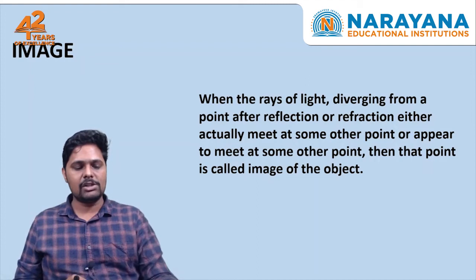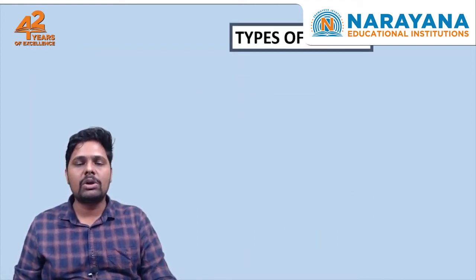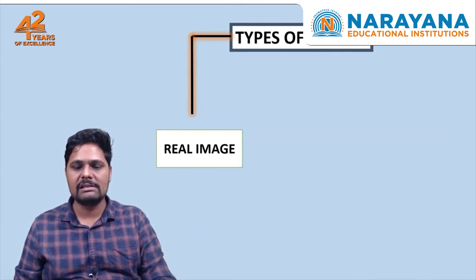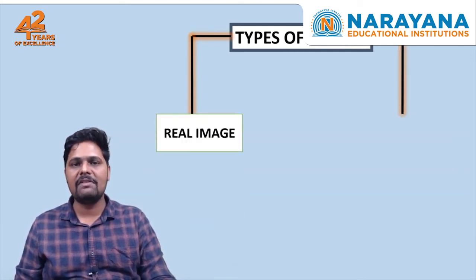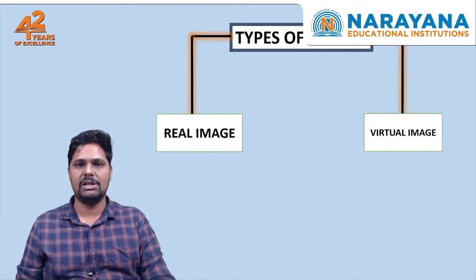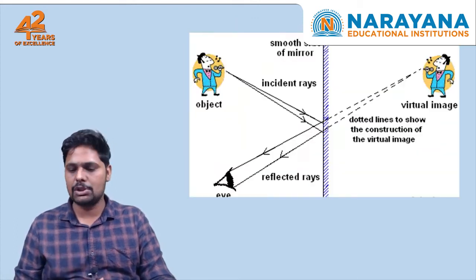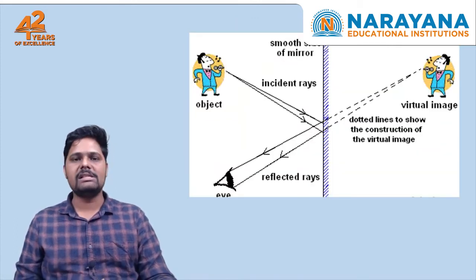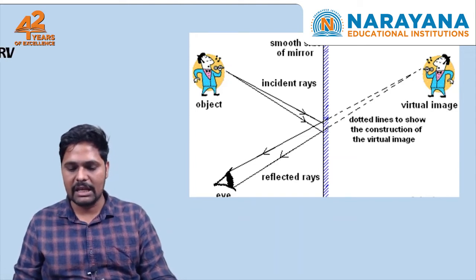Now let us see the types of images. We have two types of images. The first one is the real image and the second one is the virtual image. Let's start with the virtual image. Yes, this is the virtual image. You can see it very clearly.